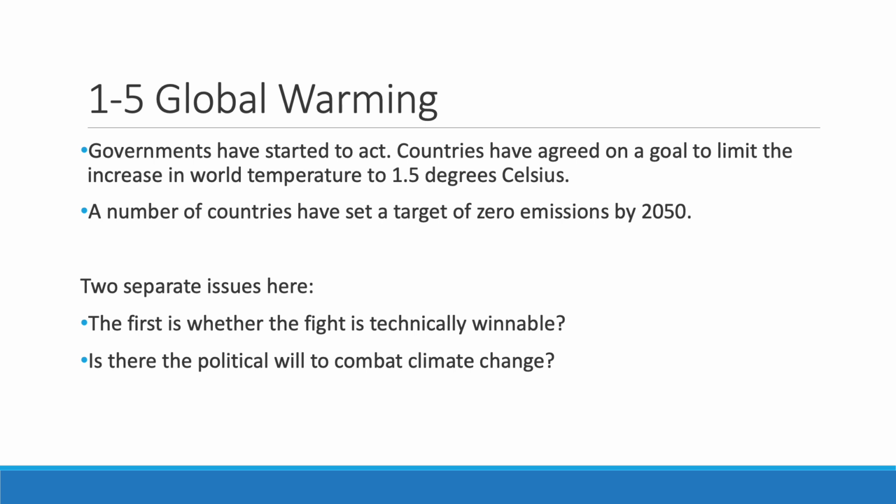Is it unfair to ask poor countries to bear the cost while they have not been responsible for a majority of the past emissions? These are crucial macroeconomic issues and questions. How and whether they are going to be solved will determine the future of our economies and our planet.